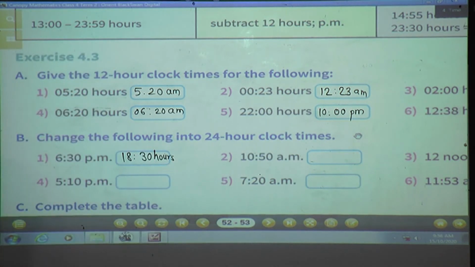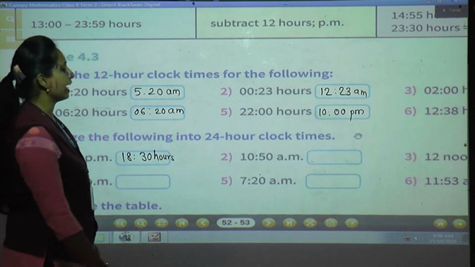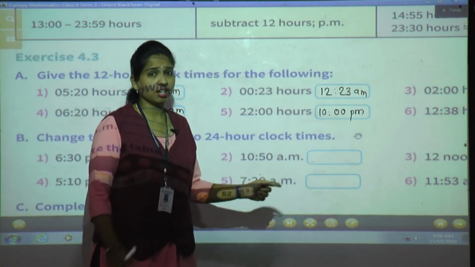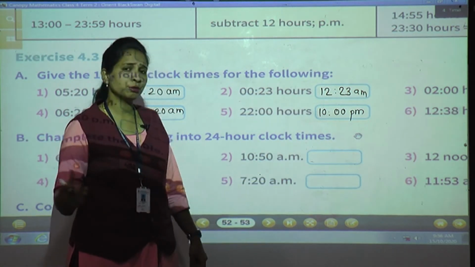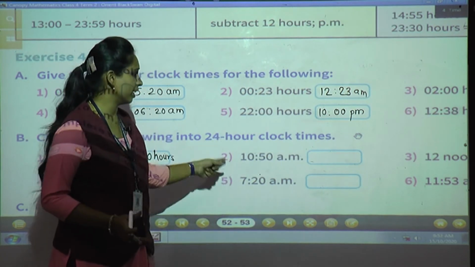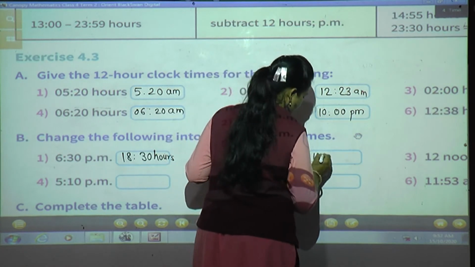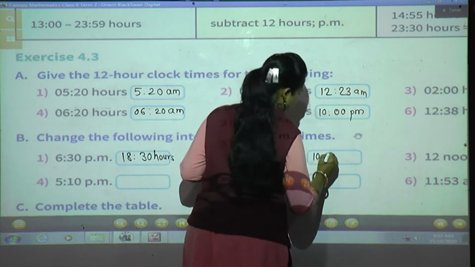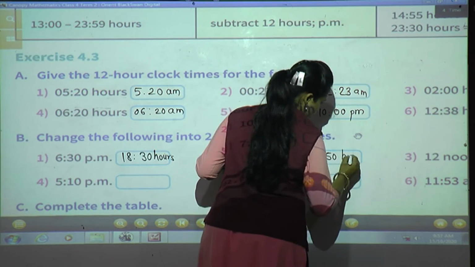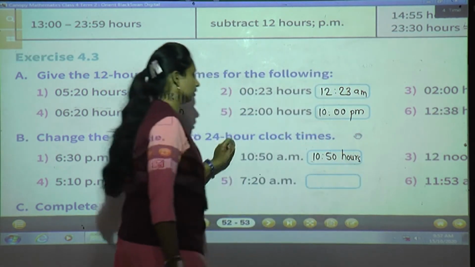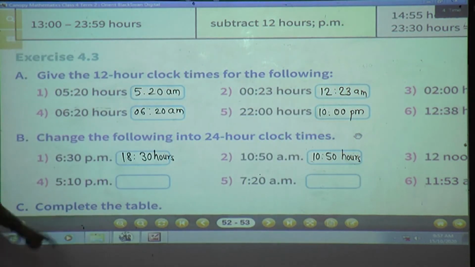Okay, now the second one. What is the second one? 10:50 AM, say it is in the morning. From midnight 12 to afternoon 12, whatever times come, it remains as it is, no change. So write 10:50 hours.